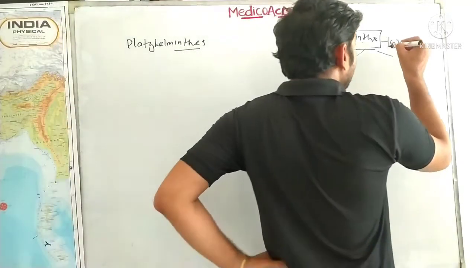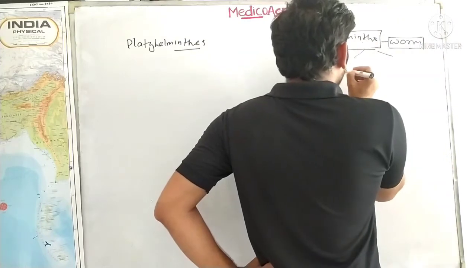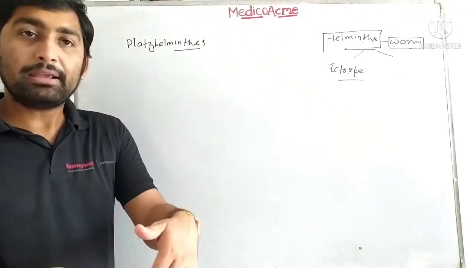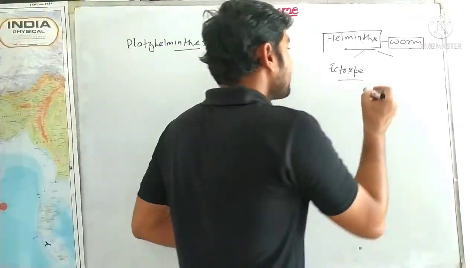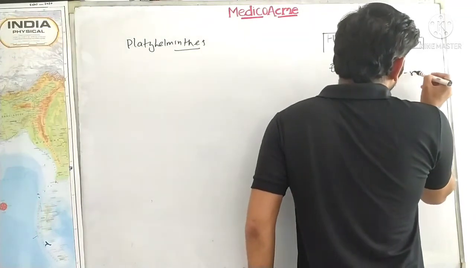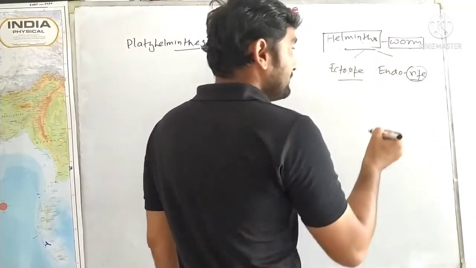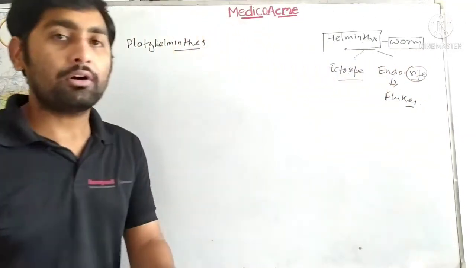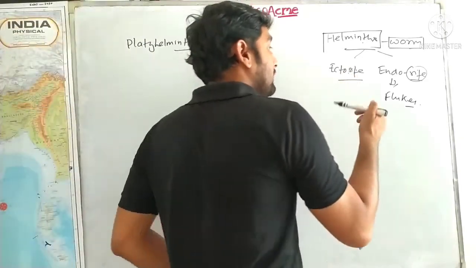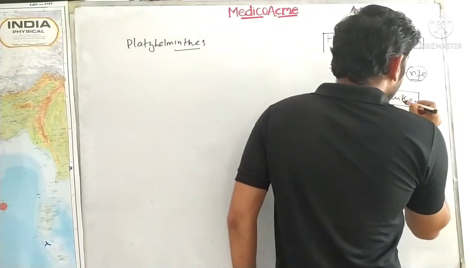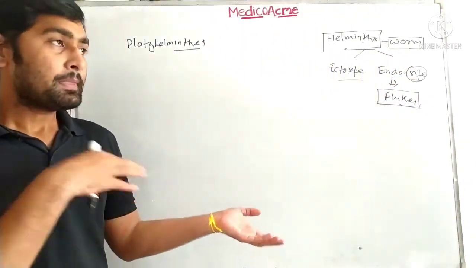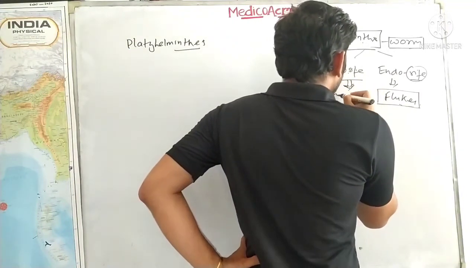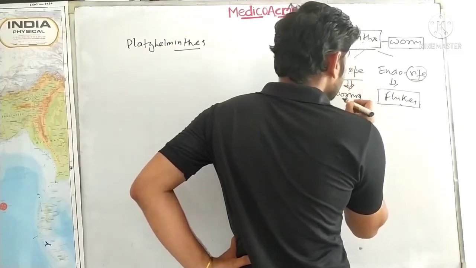So guys, these worms are residing at the ectocyte, meaning the dermal layer or the superficial part, and some are in the endocyte, meaning endoderm. These endocytes are flukes. You have encountered the word fluke. A fluke is an organism residing in the internal organs of another animal, and ectocytes are the simple common external worms.